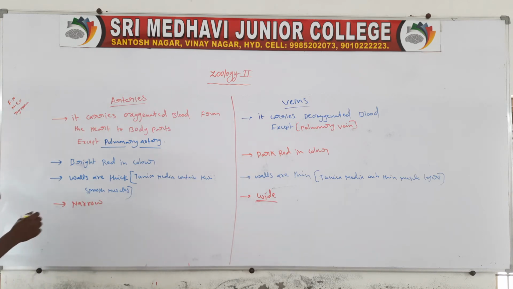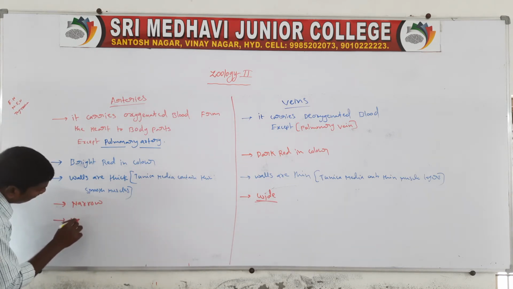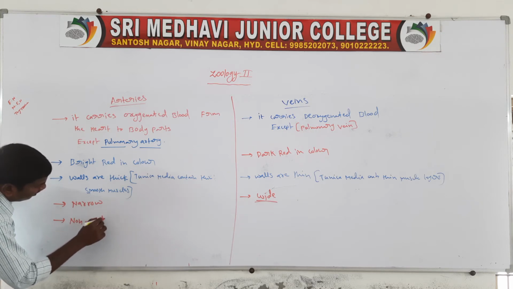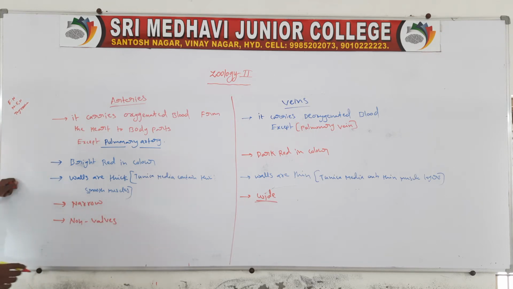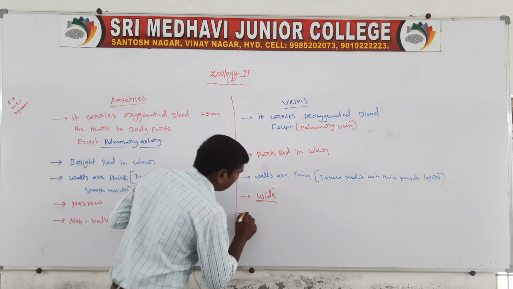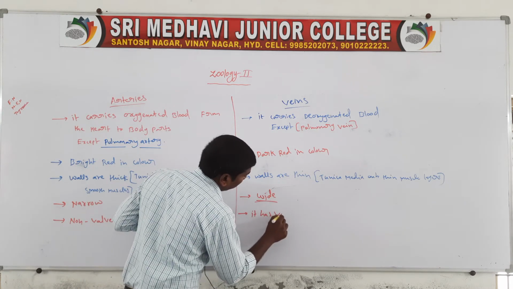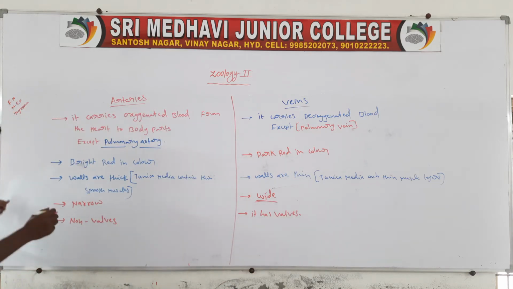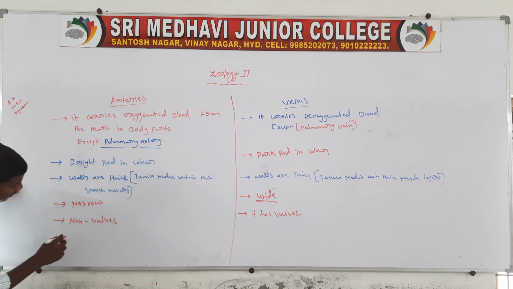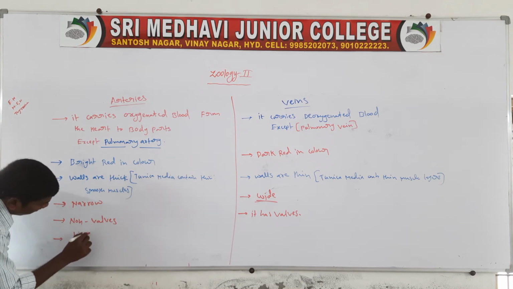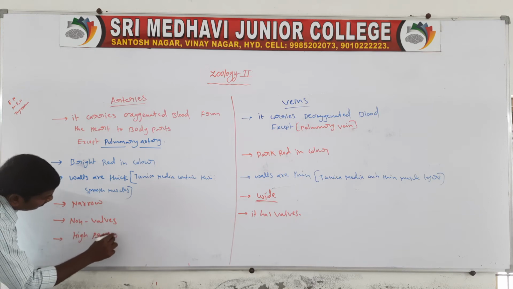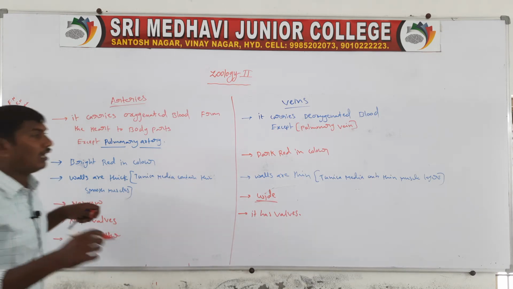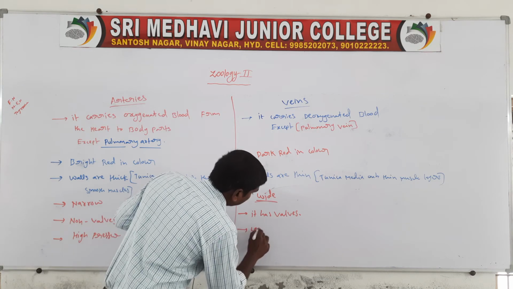Next one, arteries are non-valvular, non-valves. Veins have valves. Next one, in arteries blood flows at high pressure with jerks. In veins the blood flows at less pressure.